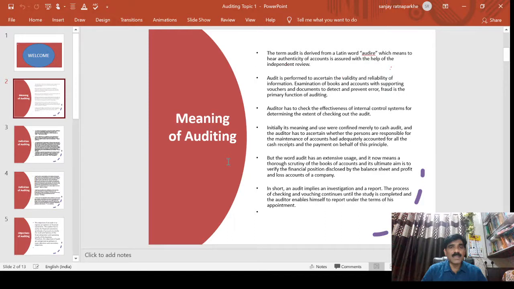Yes, nowadays, and in coming days, every company will adopt the Indian Accounting Standards, Ind AS. The Indian Accounting Standards are a convergence with the International Financial Reporting Standards.